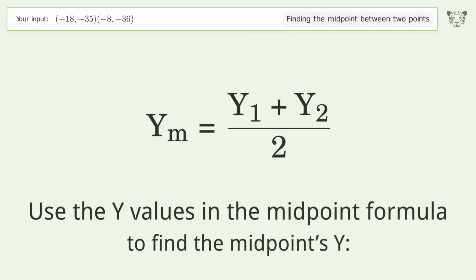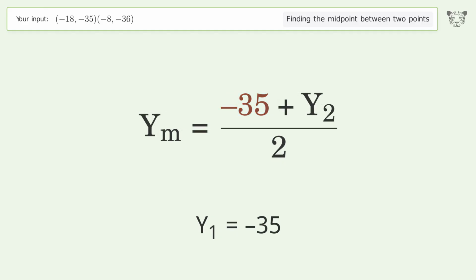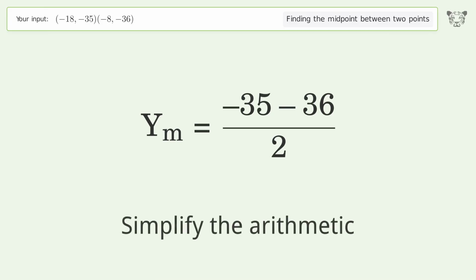Use the y values in the midpoint formula to find the midpoints y. y1 equals -35. y2 equals -36. Simplify the arithmetic.